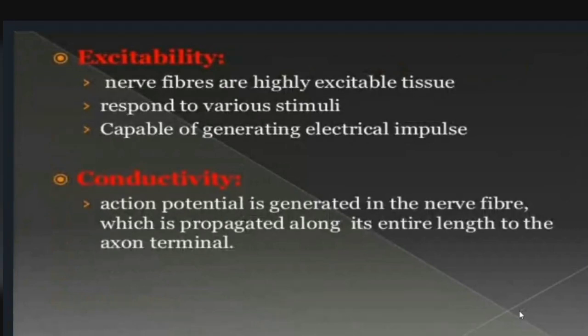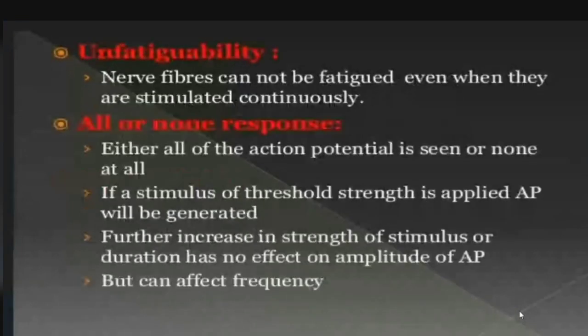Excitability. Nerve fibers are highly excitable tissues, and they respond to various stimuli and are capable of generating electrical impulses. Conductivity. The action potential generated in the nerve fiber is propagated along the entire length of the axon to the terminal. Next slide. Unfatigability. The nerve fibers cannot be fatigued even when they are stimulated continuously.